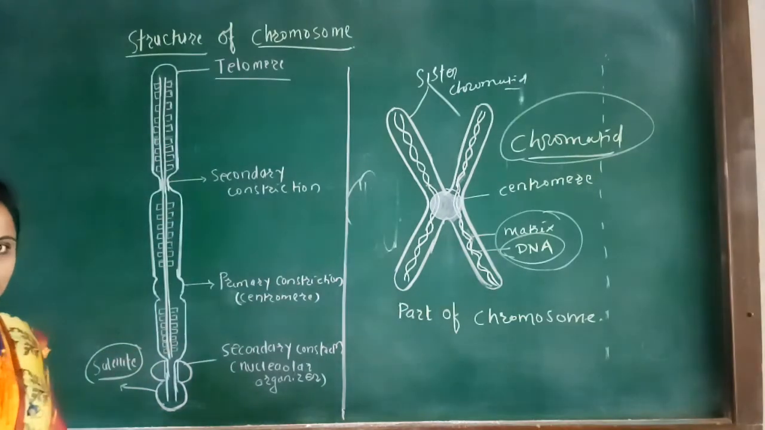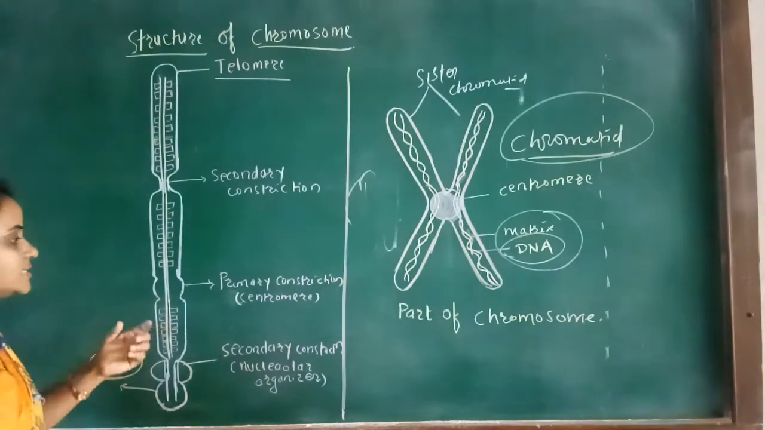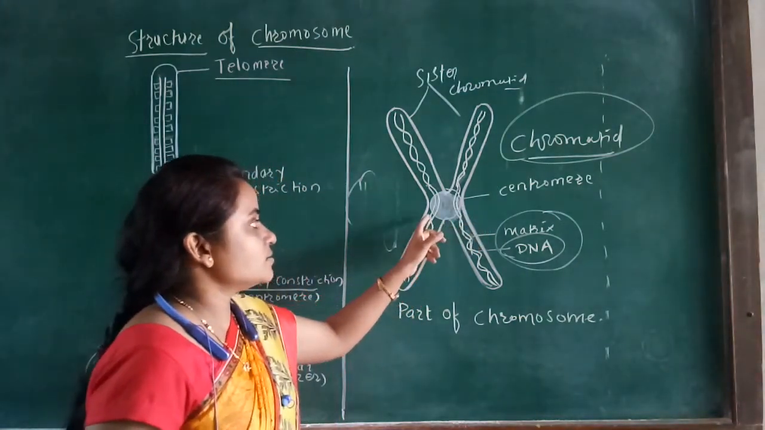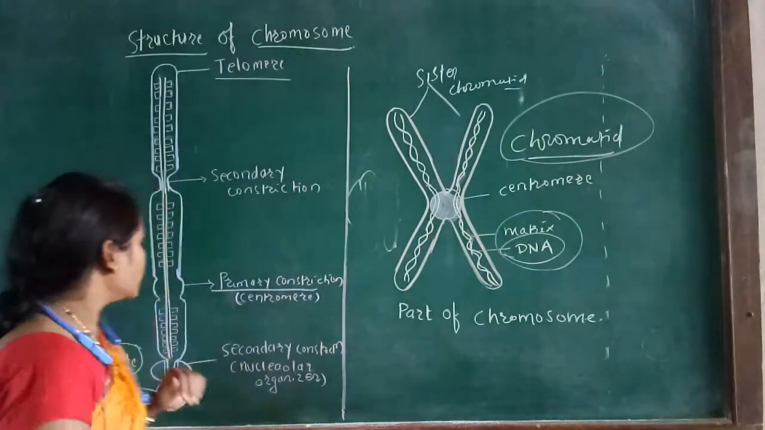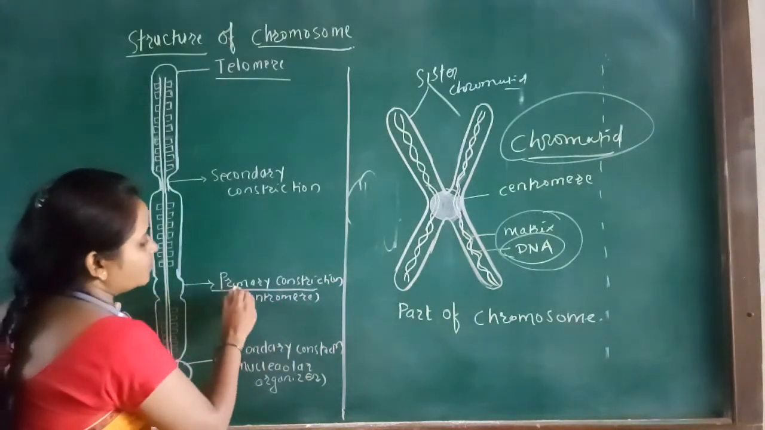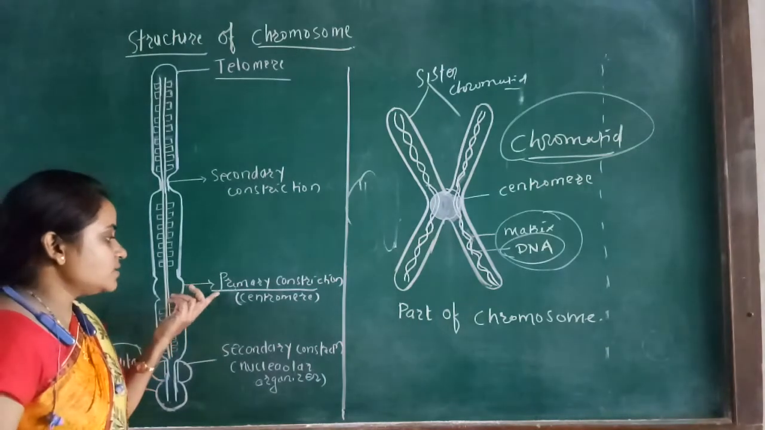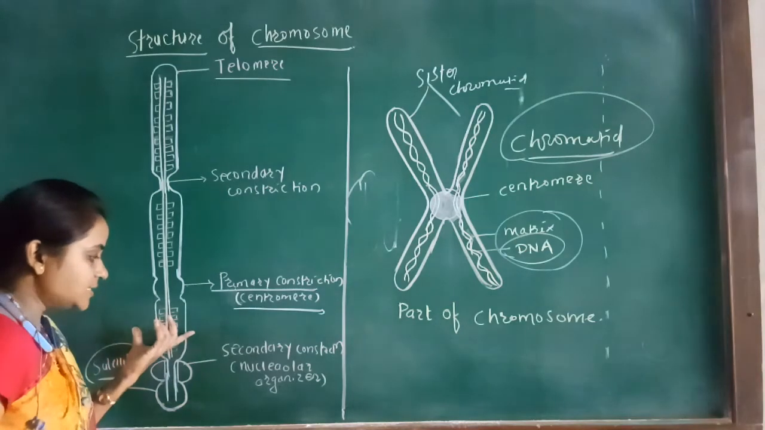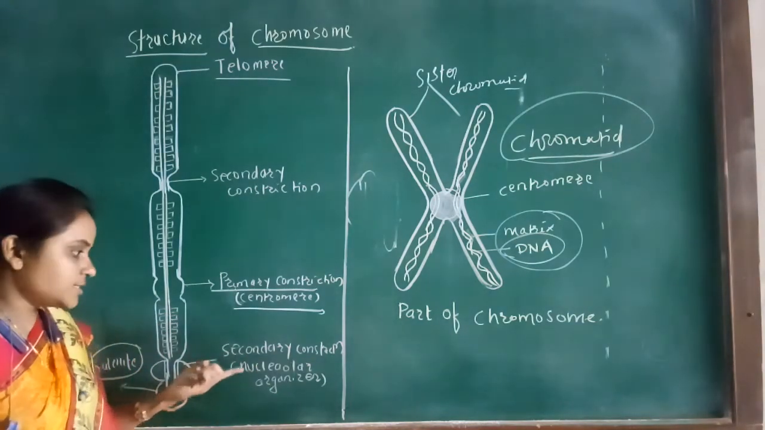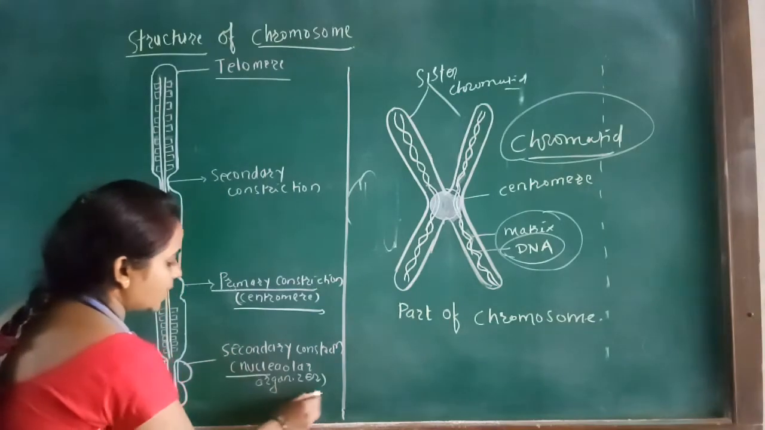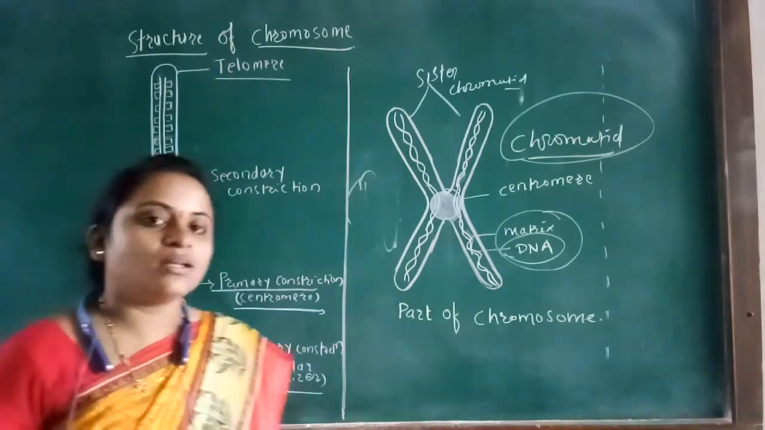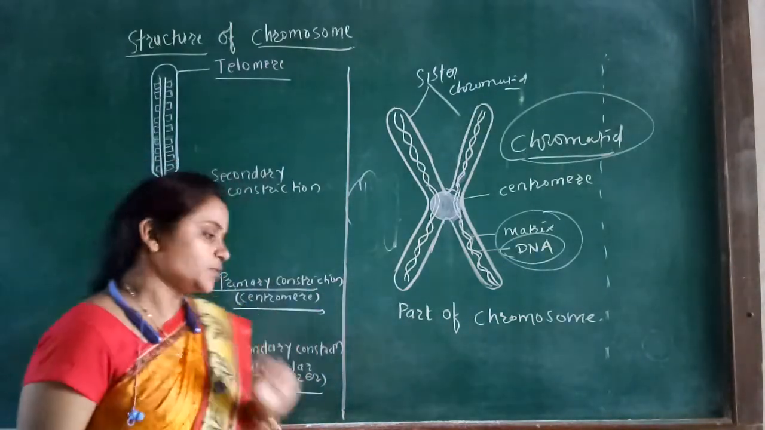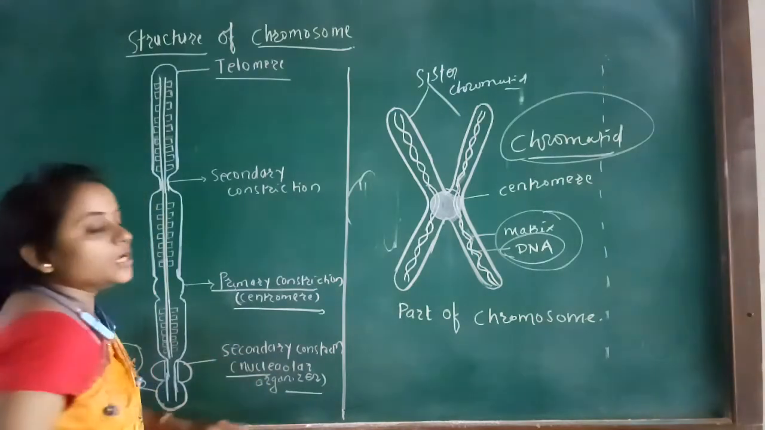Then, when we discuss the structure of chromosome, you have to see here one rod-like structure, and this rod-like structure contains the primary constriction. I already told you that the centromere is responsible for dividing the chromosome, and it is also called the primary constriction. Below the primary constriction, one part is seen, called the secondary constriction, which is also called the nucleolar organizer. Why is it called the nucleolar organizer? Because this part is responsible for the formation of the nucleolus.